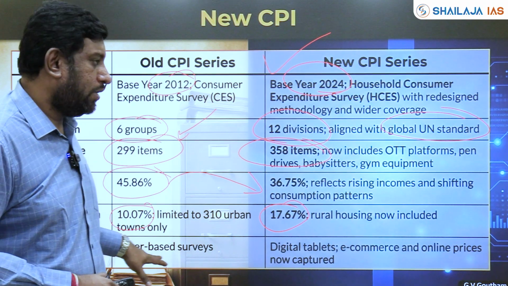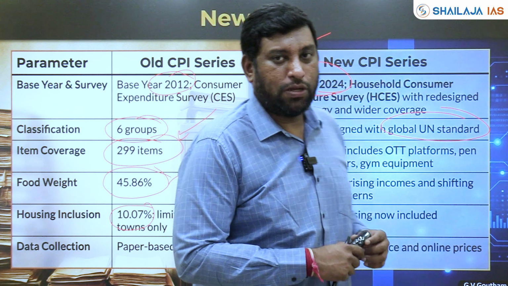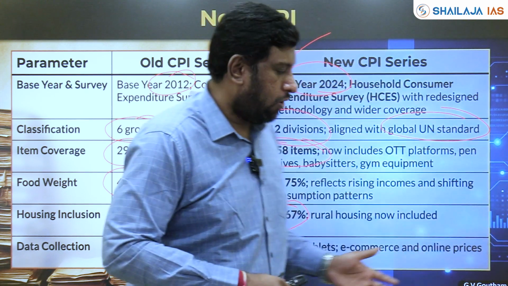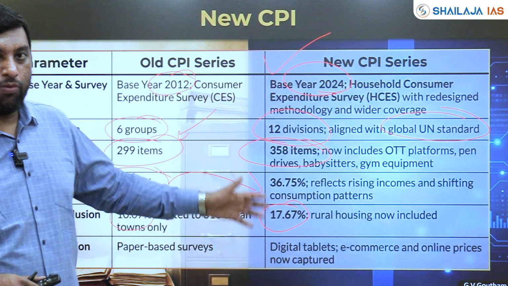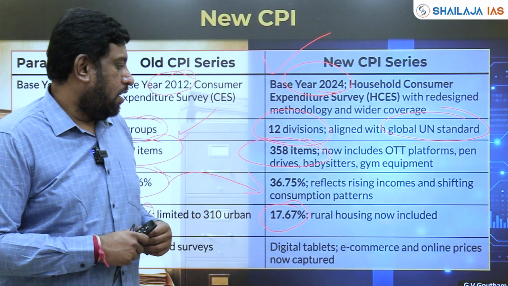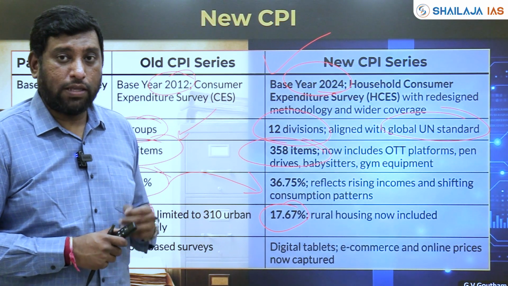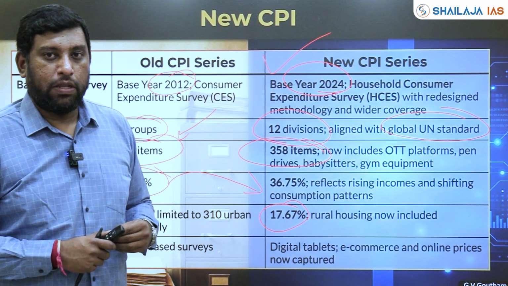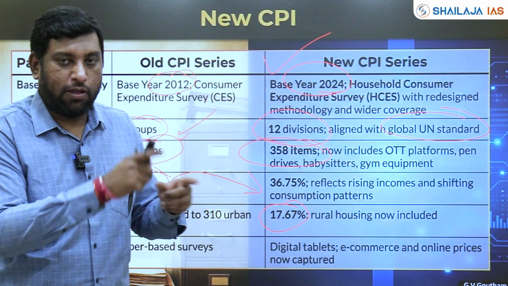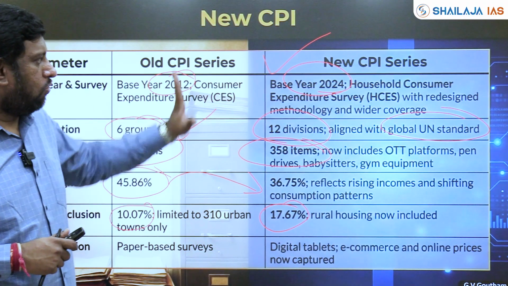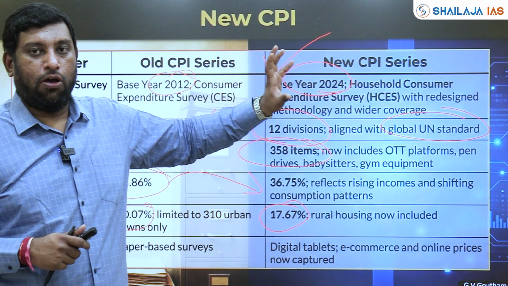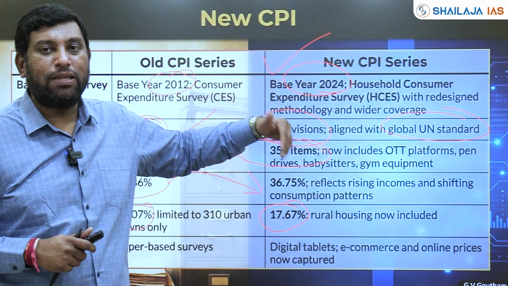Okay. Earlier, all this collection of data was based on paper-based surveys. Now it's all going to be digital. Digital tablets are going to track the prices. They're also looking for prices on e-commerce platforms, what is being offered, and other things. So this is the overall change that has been brought in the new CPI series.